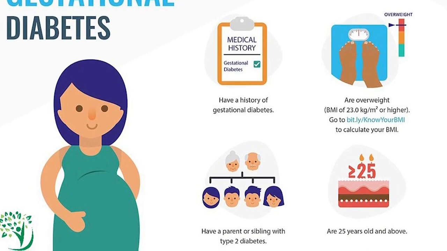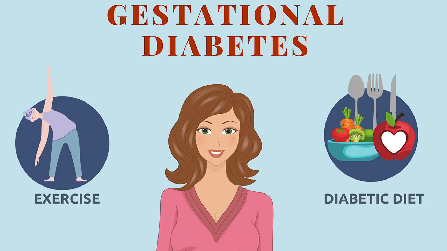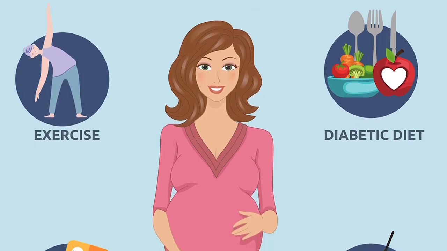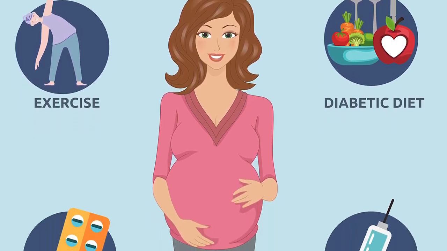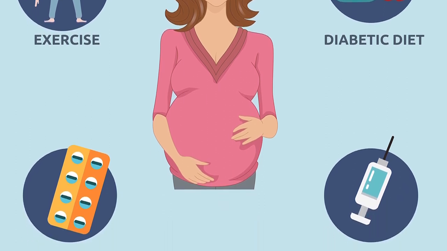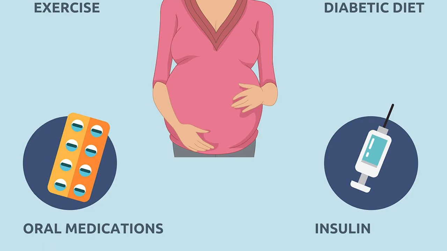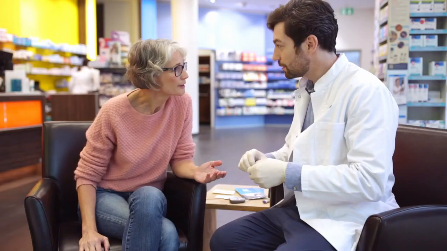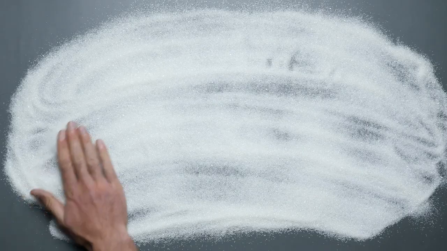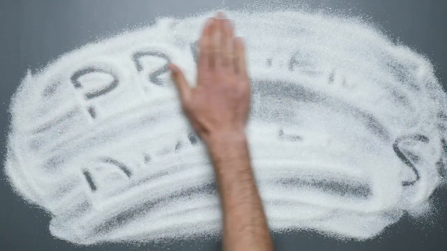Management of gestational diabetes involves regular monitoring of blood sugar levels, healthy eating, and physical activity. In some cases, medication may also be necessary. Women with gestational diabetes are also at increased risk of developing type 2 diabetes later in life and should be monitored regularly. Prevention and management strategies.